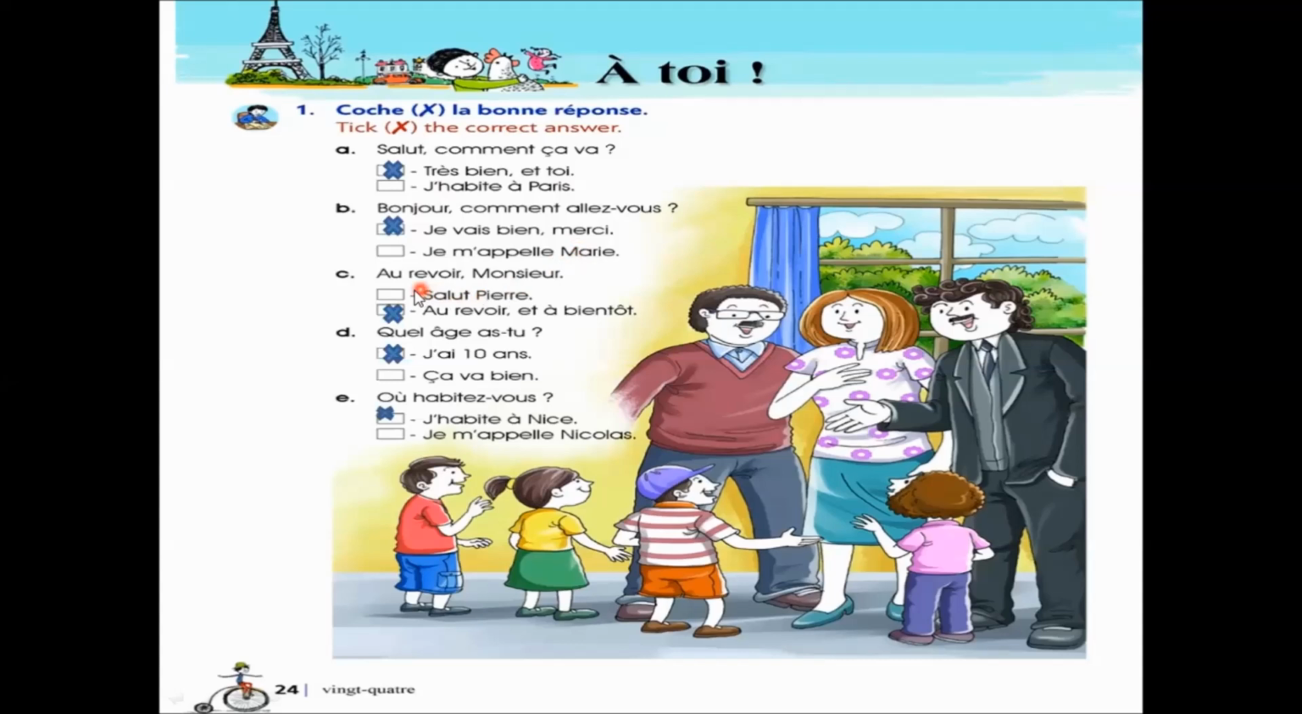And you? Next is au revoir, monsieur. Goodbye, sir. Answer will be au revoir et à bientôt. Goodbye and see you soon. Quel âge as-tu? J'ai 10 ans. I am 10 years old. Next is où habitez-vous? Answer is j'habite à Nice. I live in Nice. These are the questions and the answers.